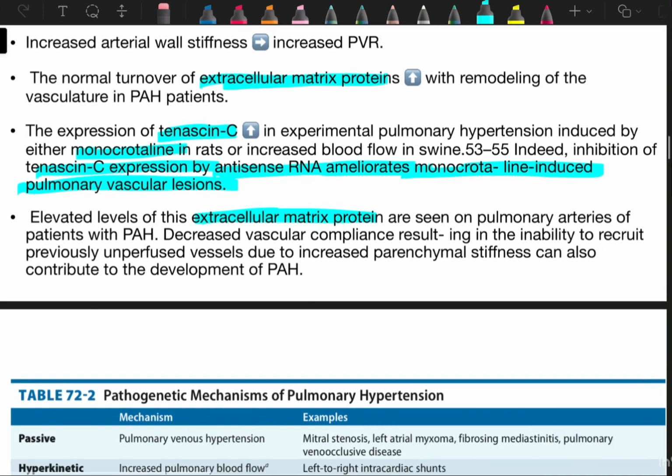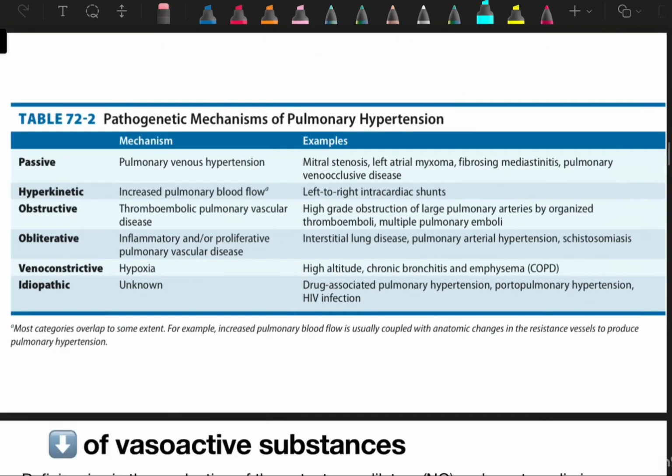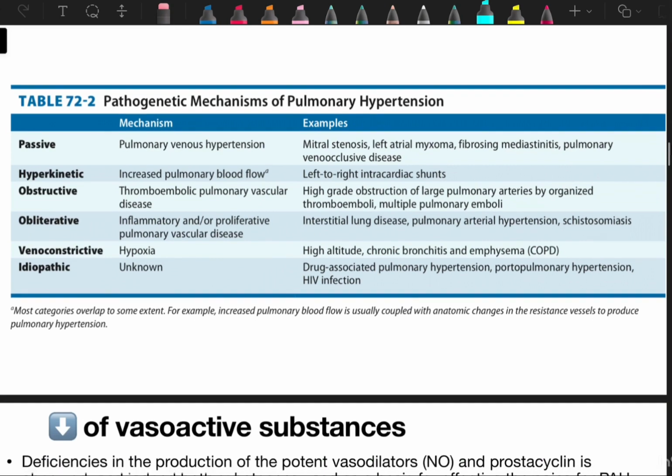Decreased vascular compliance, resulting in the inability to recruit previously unperfused vessels due to increased parenchymal stiffness, can also contribute to development of PH. So now there are very different pathogenetic mechanisms of pulmonary hypertension. First mechanism is the passive mechanism, like mitral stenosis, left atrial myxoma, fibrosing mediastinitis, pulmonary vaso-occlusive and veno-occlusive diseases. These all things can lead to pulmonary venous hypertension, very important.